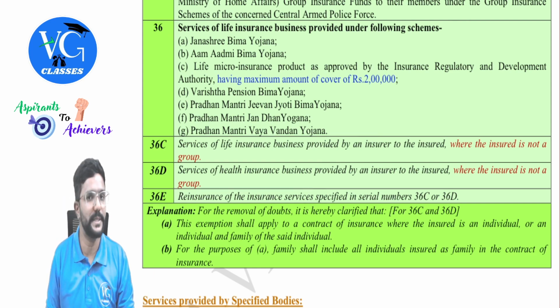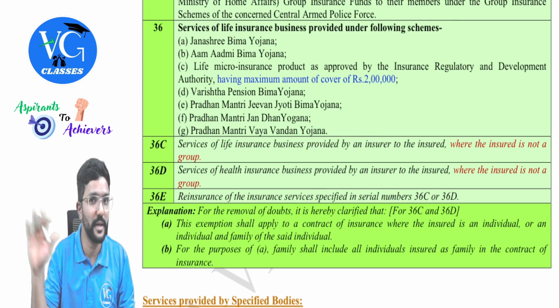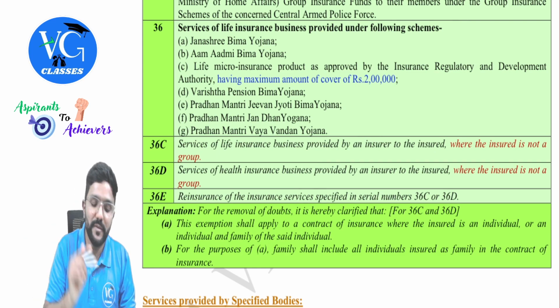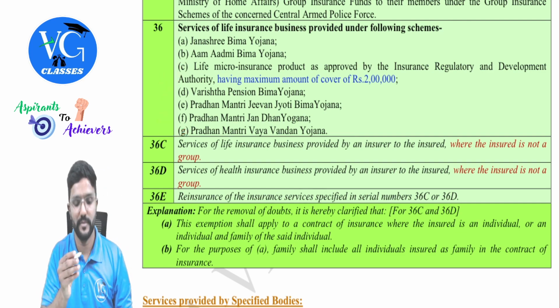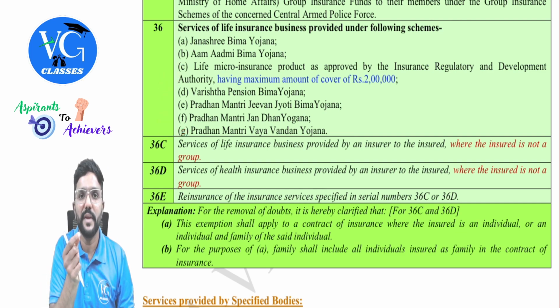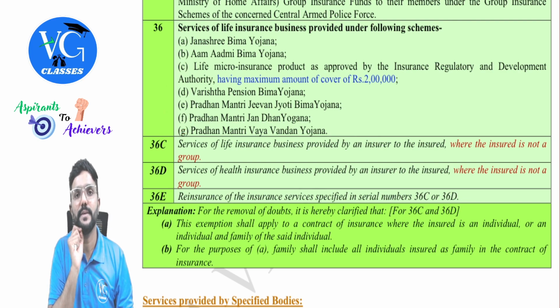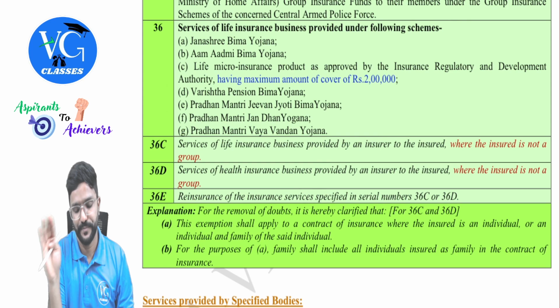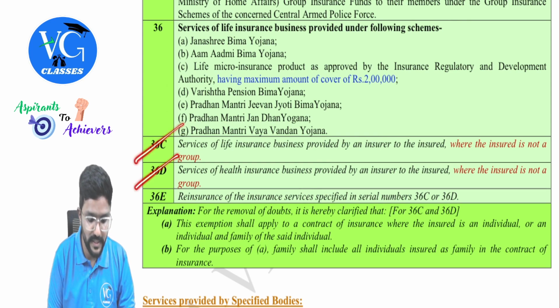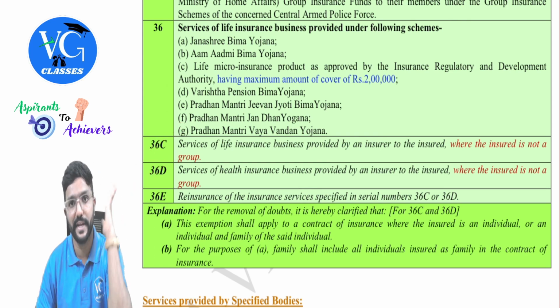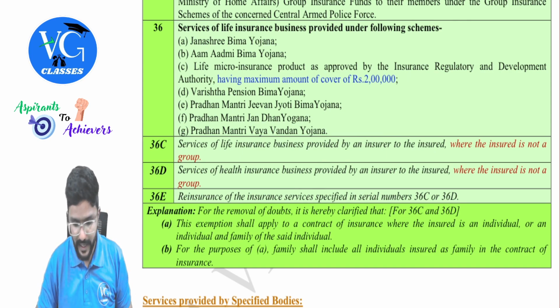I just named a few. Still, there are many. So anyone offering any of the schemes given here, whatever premium they are charging for these life insurance schemes, GST is exempt on it. Okay. 36 C, D, and E is a new entry, guys. New entry. So please be attentive now.